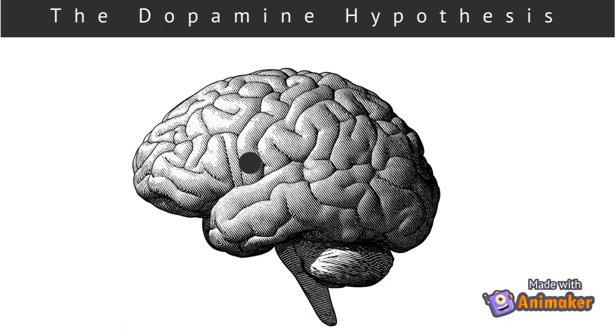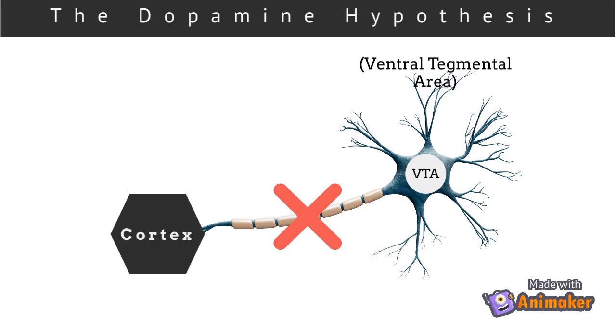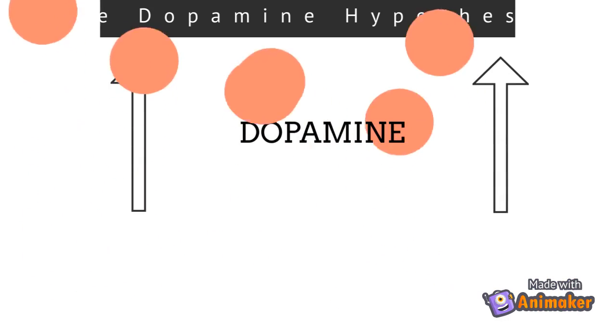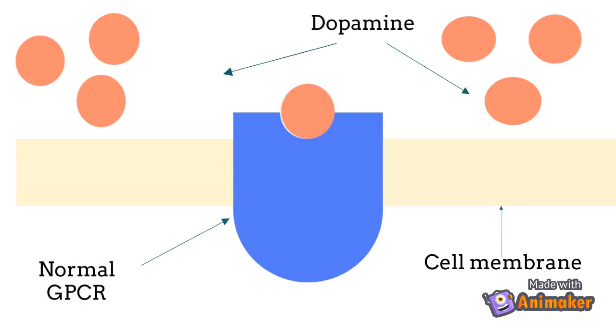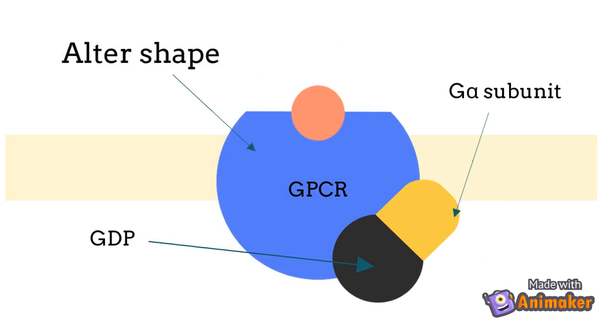The doctor then explains that Bob had an initial problem with the ventral tegmental area of his brain that caused neurons in this area to overfire the neurotransmitter dopamine into the D receptors in another part of his brain called the nucleus accumbens. Normally, when dopamine binds to the receptors, it causes a conformational change in the G protein it binds to and activates the G protein.